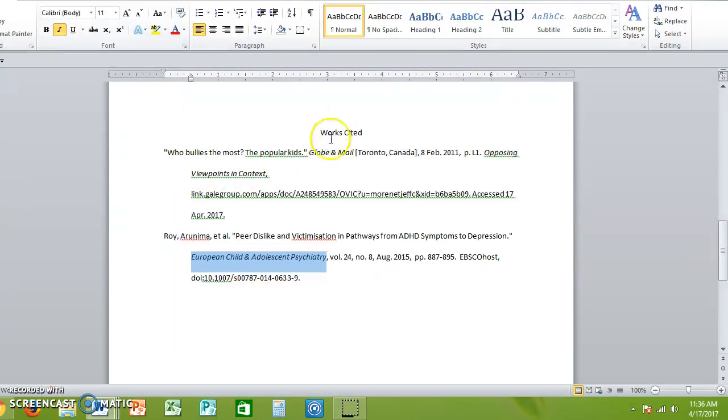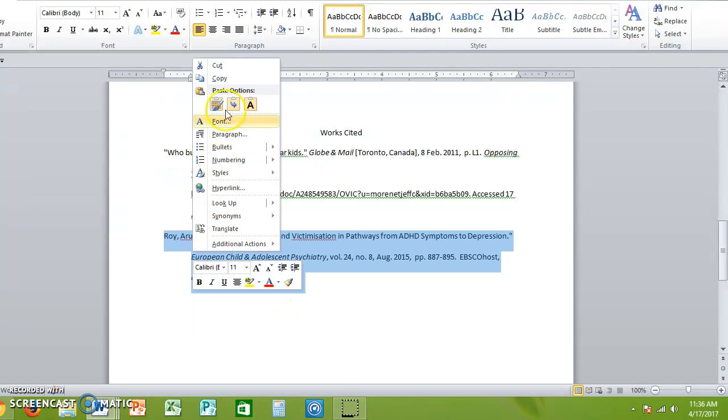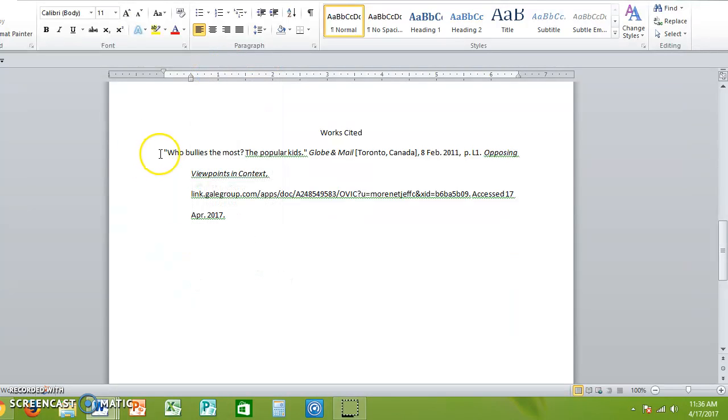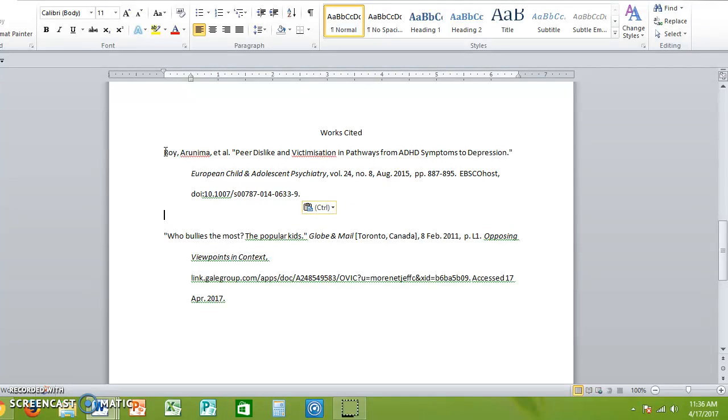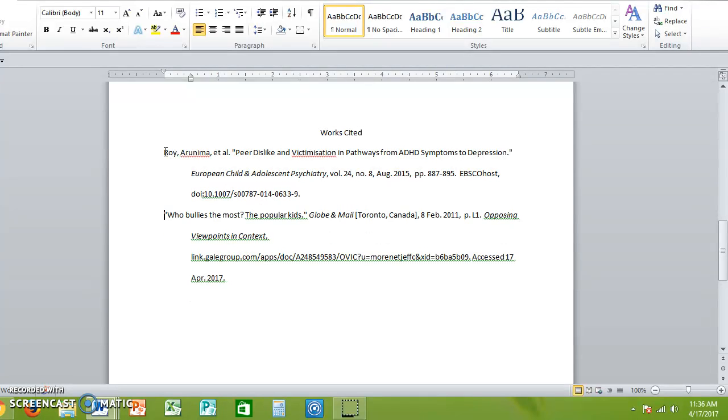And then also with citation, it needs to be in alphabetical order. Notice I have a name because they don't have an author for this. And so since R comes before W, I'm going to cut this and put it before the other citation. So this is getting started on a proper works cited format.